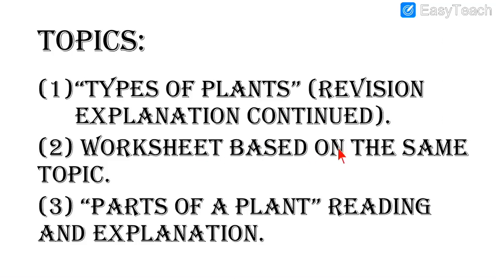Then we will solve a worksheet based on the same topic, types of plants. After we finish the explanation, I have a small worksheet for you, a small quiz, and then after finishing that worksheet, we'll take parts of plants. We'll just have a glance about what are parts of plants. We'll try to go in detail if we have time, otherwise we'll just have a glance about parts of plants. So now let us start.